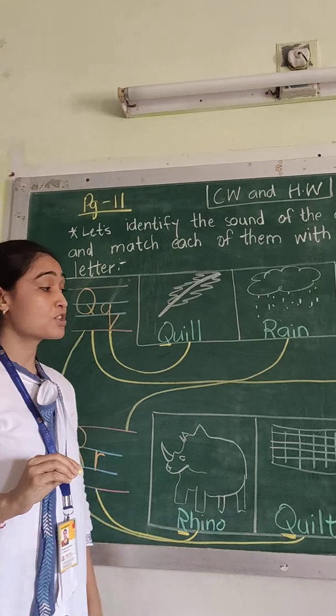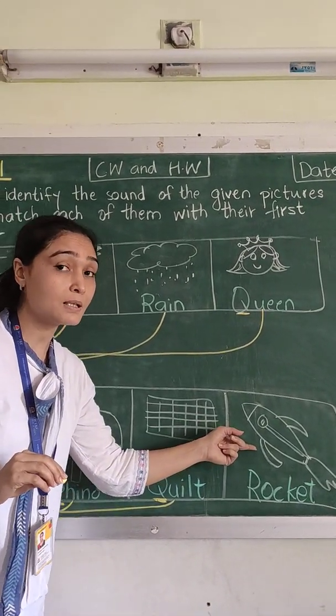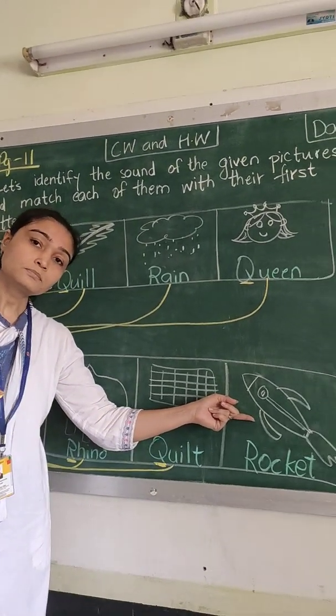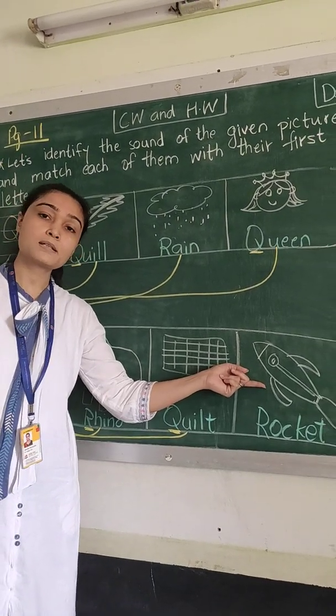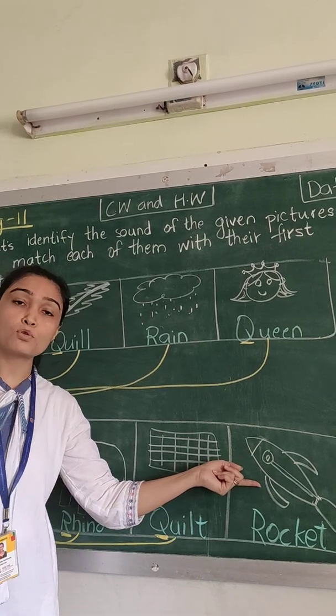And our last picture, I'm sure all of you have seen this. This is the picture of a rocket. Rocket कहाँ fly करता है? Land पे होता है? Water पे होता है? कि sky में होता है rocket? Yes, it is a vehicle which moves in air.